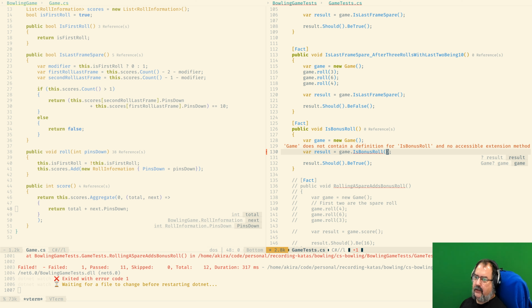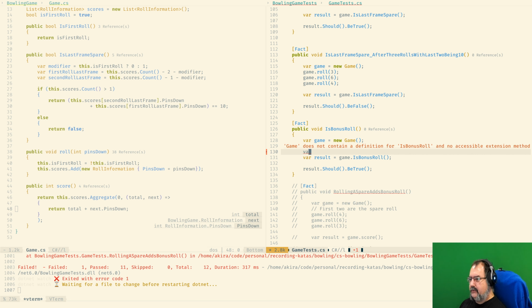One is that this one is the first roll, and secondly that the last frame is a spare. So a spare creates the previous spare, previous spare rather than the last spare. So two conditions for this bonus roll.